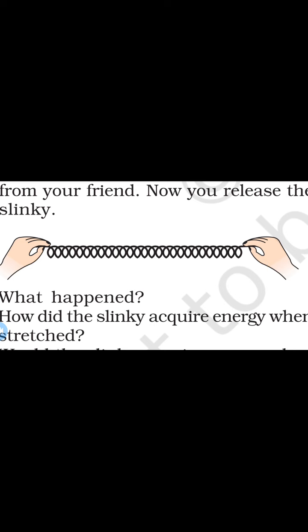How did the slinky acquire energy when stretched? When the slinky is stretched, it acquired energy due to work done on it during stretching. Would the slinky acquire energy when it is compressed? Yes. To compress the slinky, work has to be done, which is stored in the slinky as potential energy.